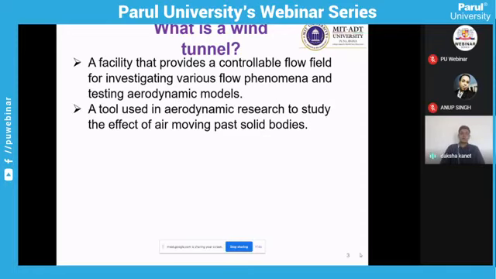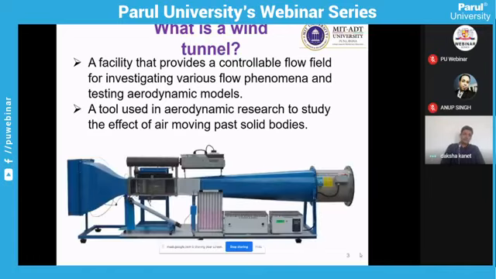It is also a tool used in aerodynamic research to study the effect of air moving past a solid body, and this effect, as we all know, is nothing but the creation of lift and drag. And this is the picture which comes into our mind when we think about a wind tunnel: the big bulky structure having different components and different instruments attached to measure the quantity and quality of the flow.